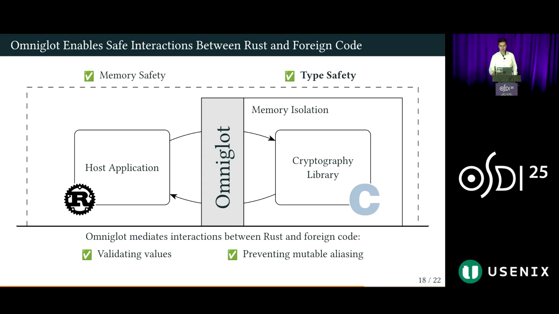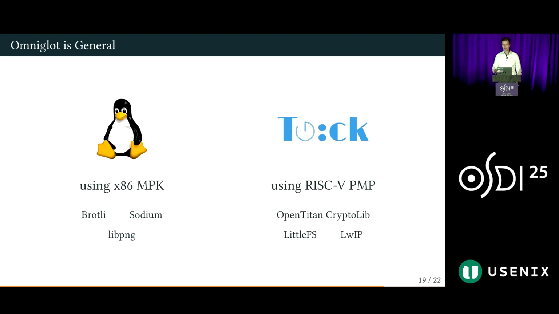All right, this concludes our exploration of two of Omniglot's core mechanisms, and we invite you to read the paper for more details. Now I want to briefly pop up a bit and talk about what all of this is useful for. We implement Omniglot prototypes for two types of systems: Linux user space using x86 memory protection keys as a memory isolation mechanism, which allows developers to use common, established, and optimized libraries safely. We evaluate Omniglot on 3 of those shown on the slide.